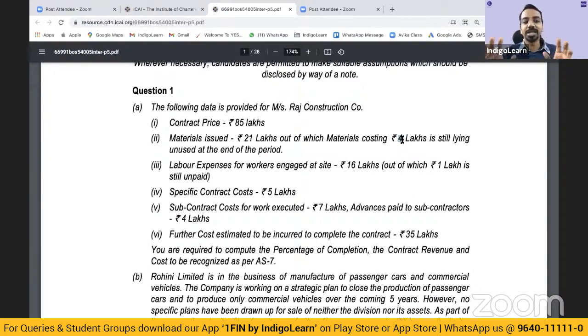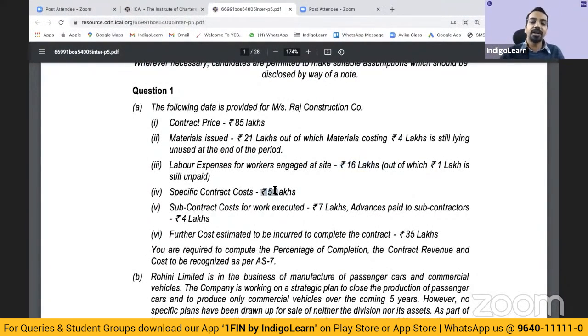The material used is 17 lakhs. Keep your head cool. If you keep your head cool, you'll be able to get this information easily. Then labor expenses for workers engaged at site, 16 lakhs, out of which 1 lakh is unpaid. We will follow accrual basis. So 16 lakhs will be the expenditure.